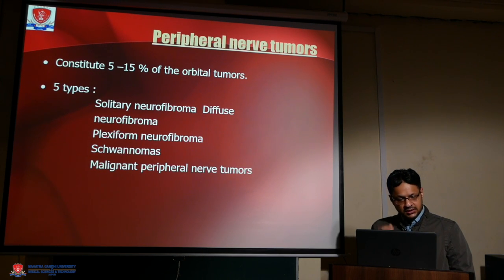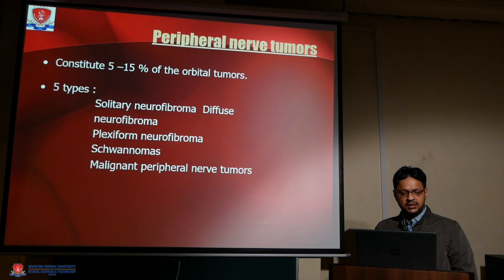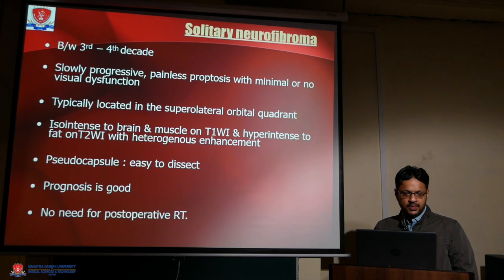Peripheral nerve sheath tumors are 5 to 15% of the orbital tumors, mainly arising from the third and fourth nerve. They are mainly solitary neurofibroma, diffuse neurofibroma, plexiform neurofibroma, schwannomas, and malignant nerve sheath tumors.